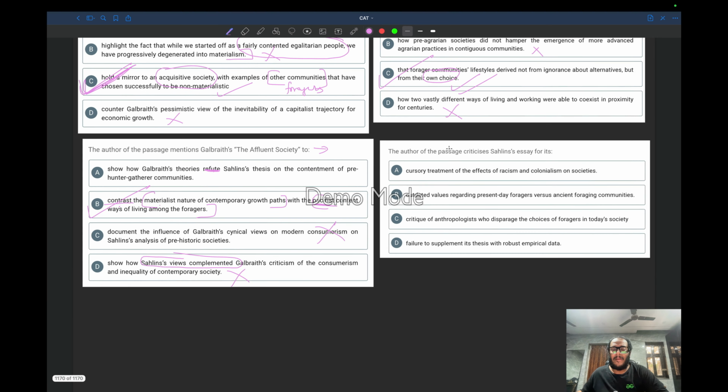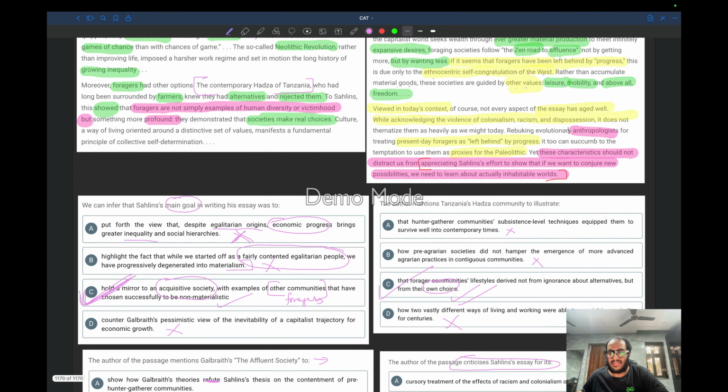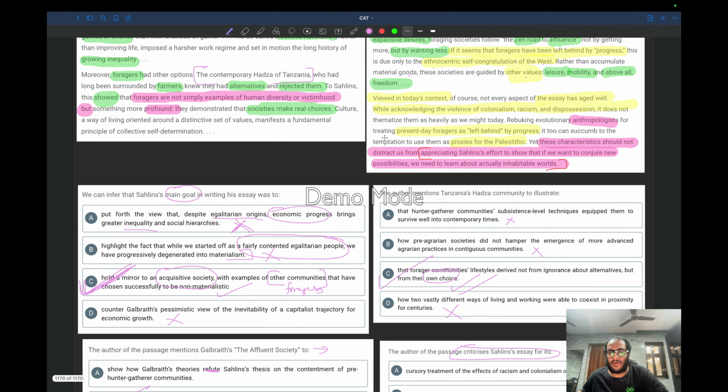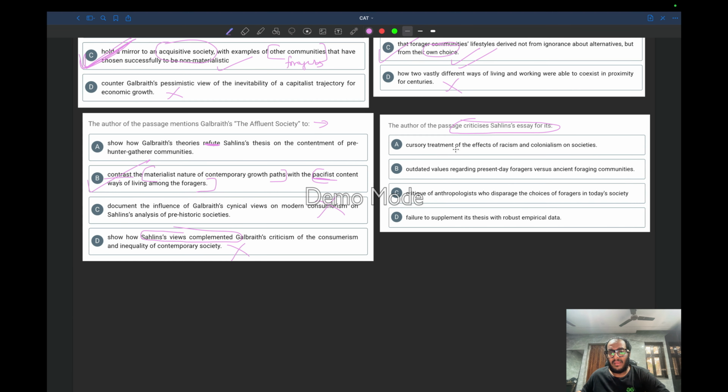Nope. The author of the passage criticizes Sahlins' essay. So the author is criticizing, in the last part, and rebuking evolutionary anthropologists for treating present-day foragers as left behind, and also criticizing the violence of colonialism, racism, and dispossession. It does not thematize them as heavily as we do today. Cursory treatment of the effects of racism and colonialism in society.